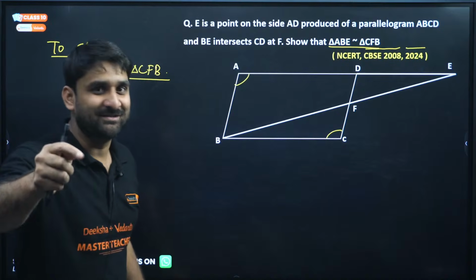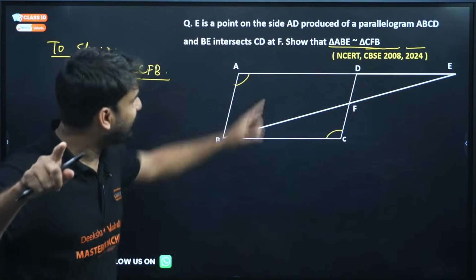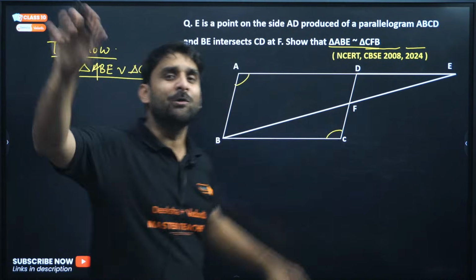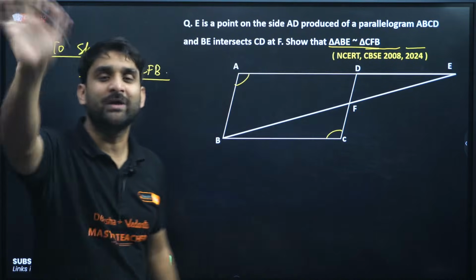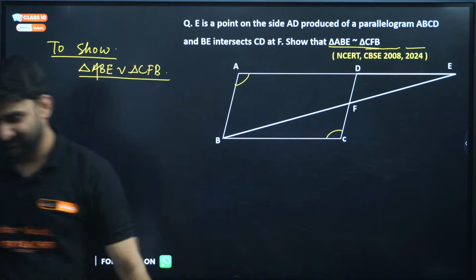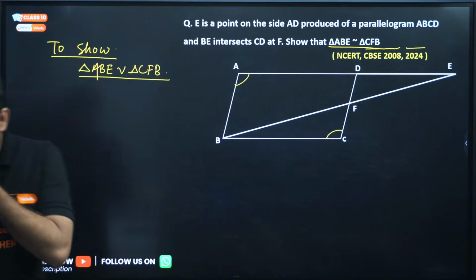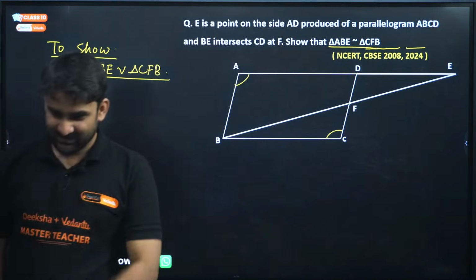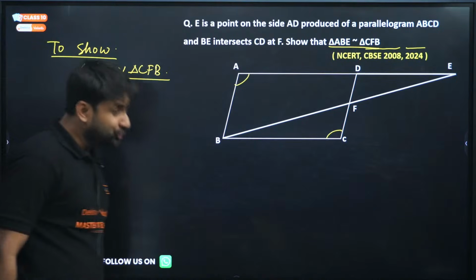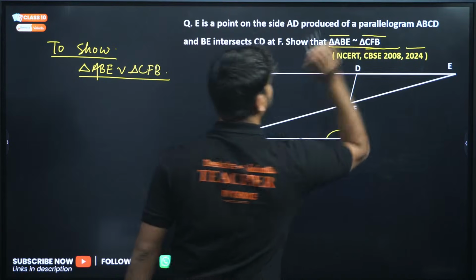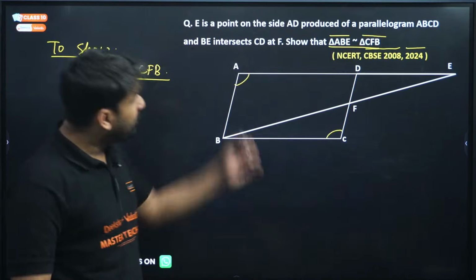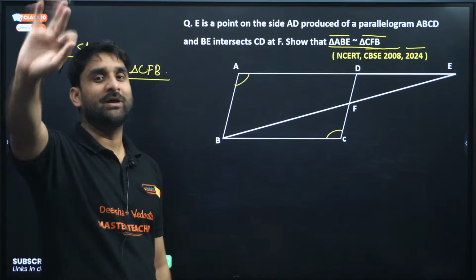So please, my dear champions, only look at these two triangles. Don't look at any other portion. This is the logic. So if we want to prove the triangles similar, only look at these triangles.